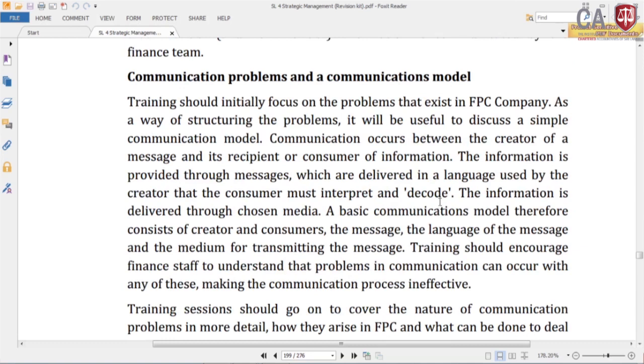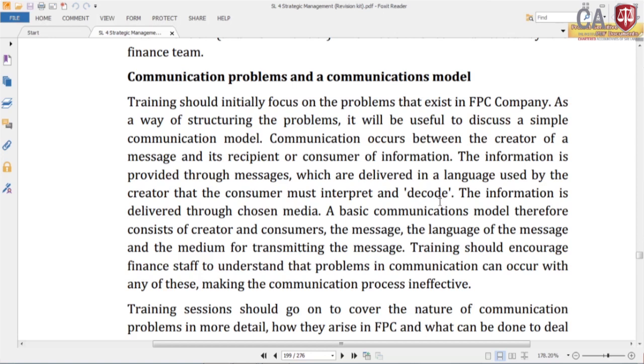Training should initially focus on the problem that exists in FEC company. As a way of structuring the problem, it will be useful to discuss a simple communication model. So, I explained this simple communication model here, but he has not given a model here. Communication occurs between the creator of a message and its recipient or consumer of information. He is trying to explain the parts of the model. Creator, recipient.